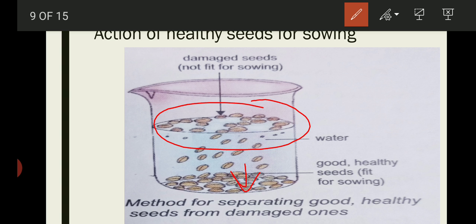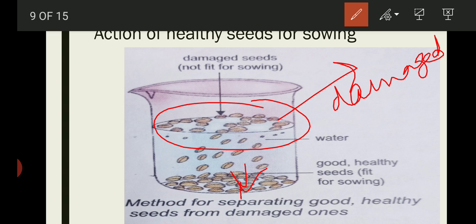What will be the reason? Damaged seeds become hollow and they are thus lighter, therefore they float on water. Whereas the good healthy seeds are heavier and they sink at the bottom. So we can conclude that the floating seeds are damaged seeds. They are not good for sowing. The seeds that settle at the bottom are good, healthy and fit for growing.